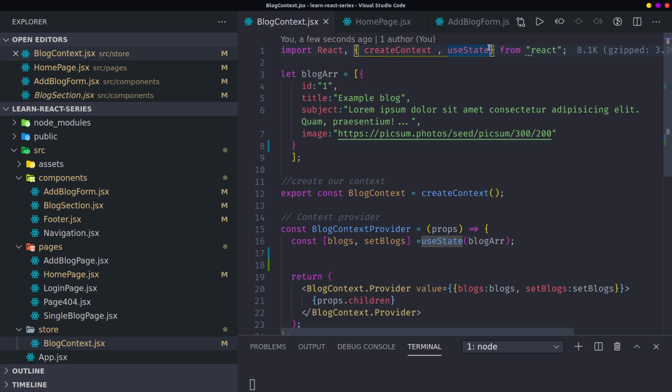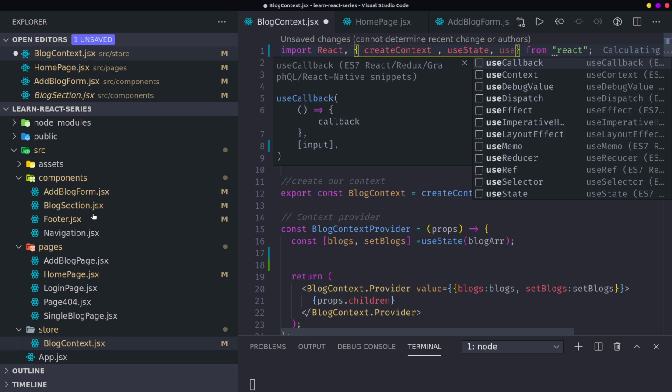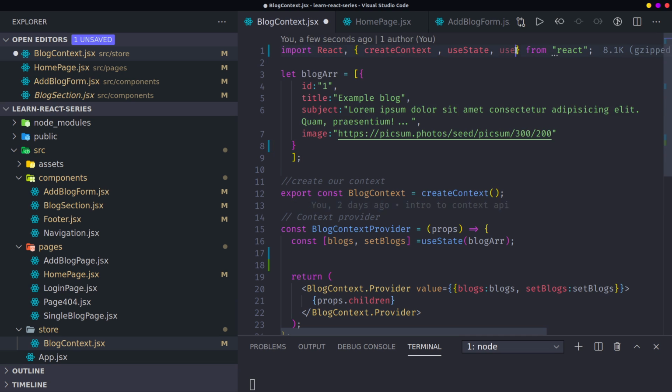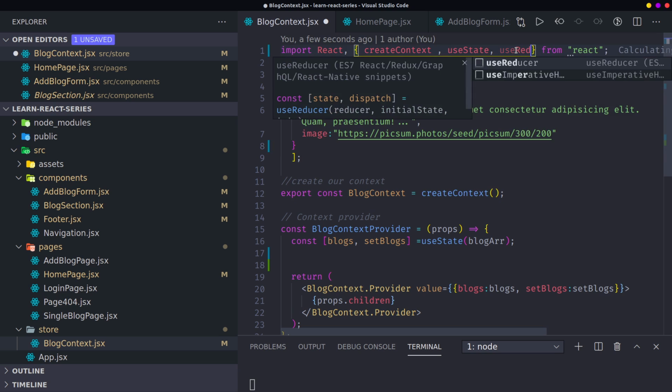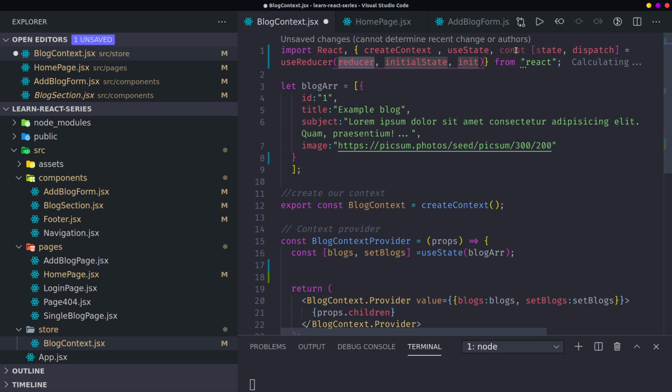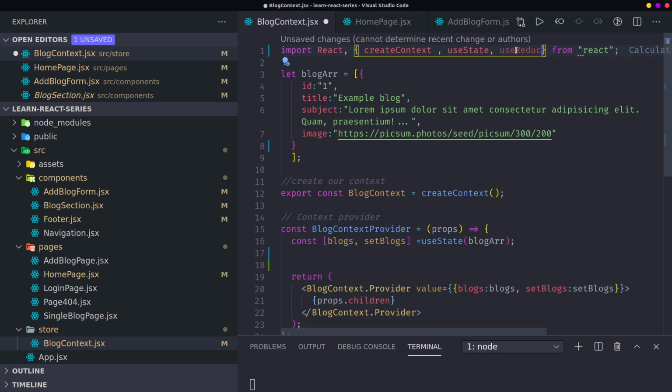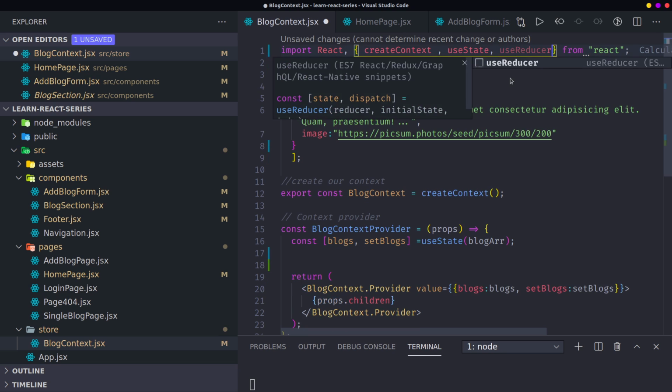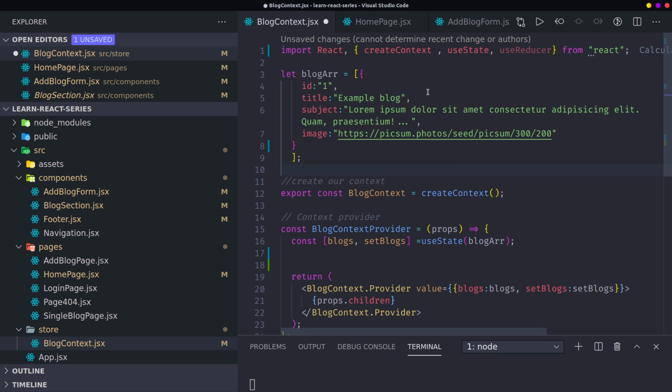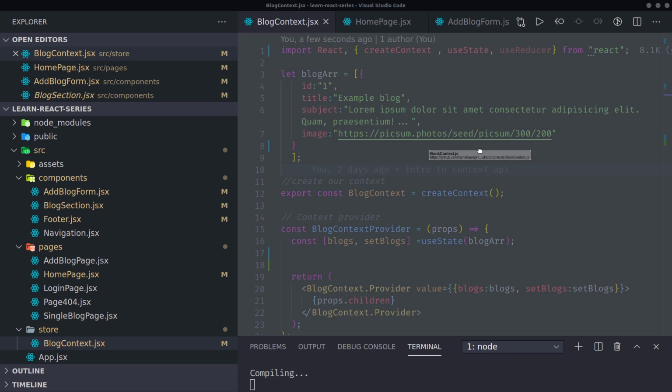Come on here, I'm going to say useReducer, together, just that.